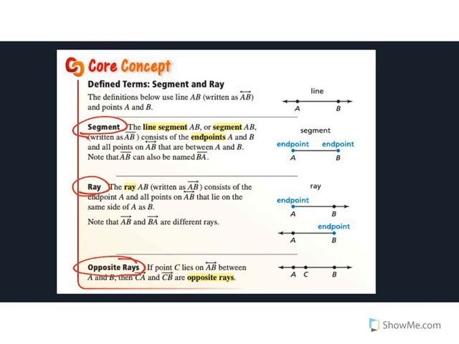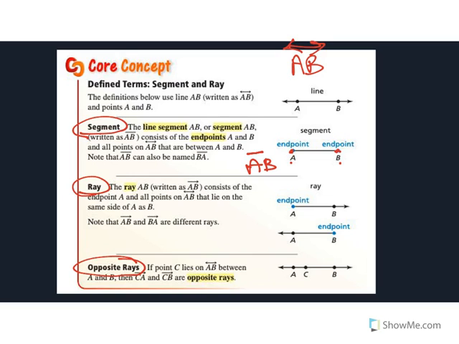The difference between a line and a line segment is huge, and it matters to you. Remember, a line we name by having the arrows, right? Well, a segment has endpoints. There are no arrows, there are endpoints. It ends at A and it ends at B. So we would name it AB with just a segment on the top there. So we would say this is line AB, and this is segment AB. And there's a difference, because remember, line AB goes on forever. Segment AB has a defined start and end point.